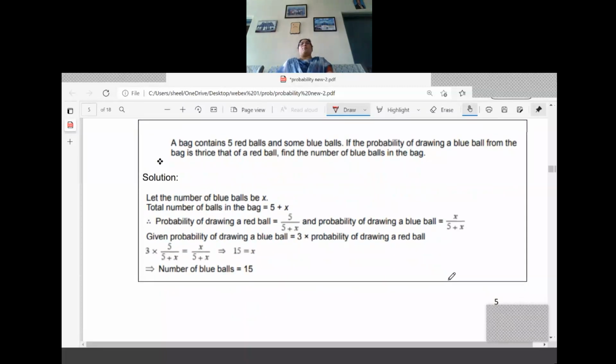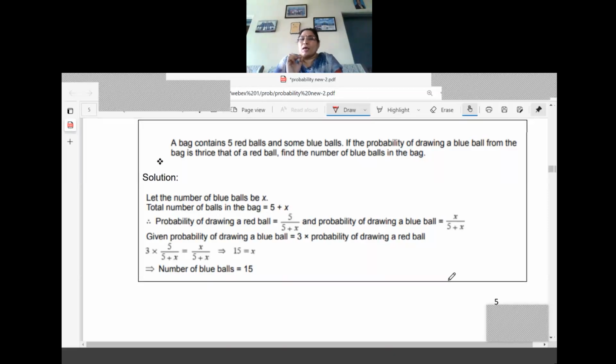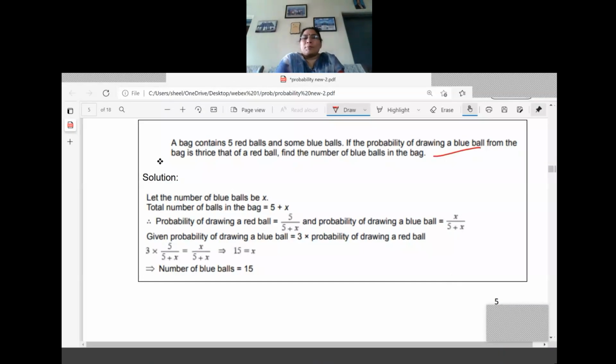Okay. A bag contains 5 red balls and some blue balls. Read the sentence now. Once again, I'll read. A bag contains 5 red balls and some blue balls. So the blue balls number is not given there. The probability of drawing a blue ball from the bag is thrice that of a red ball. Find the number of blue balls. These are the important parts in the question.